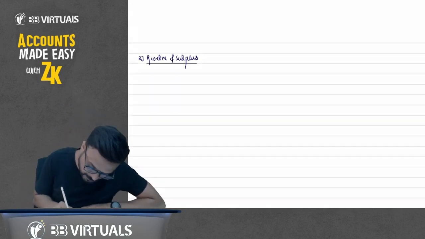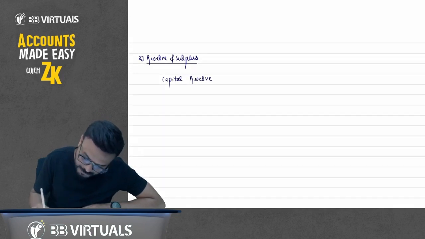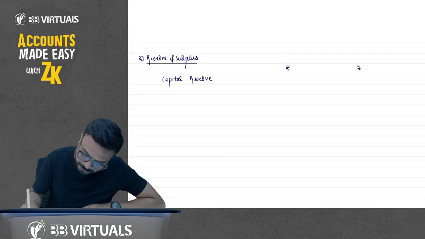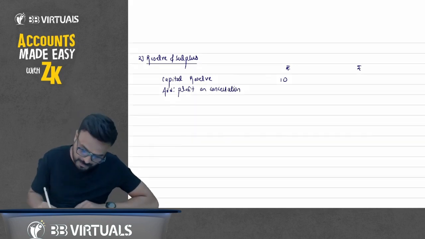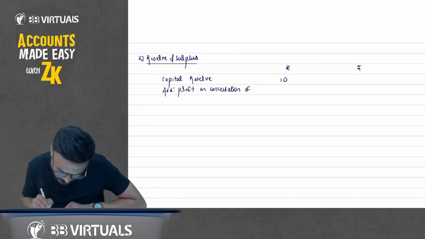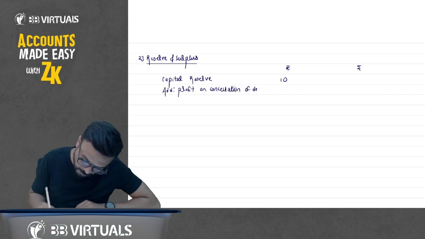First, capital reserve, which is given in the question, 10, add profit on cancellation of debentures.